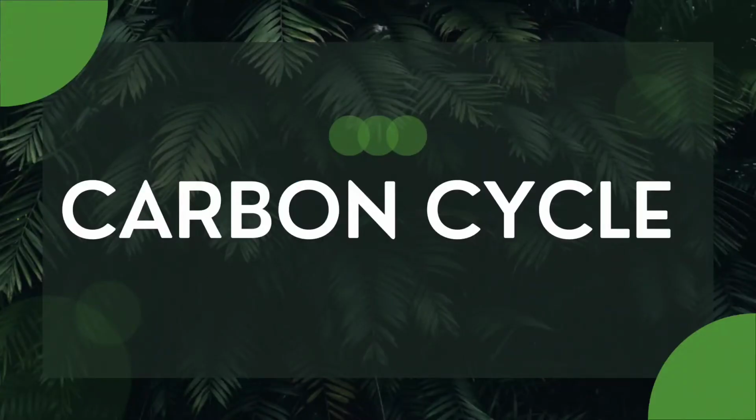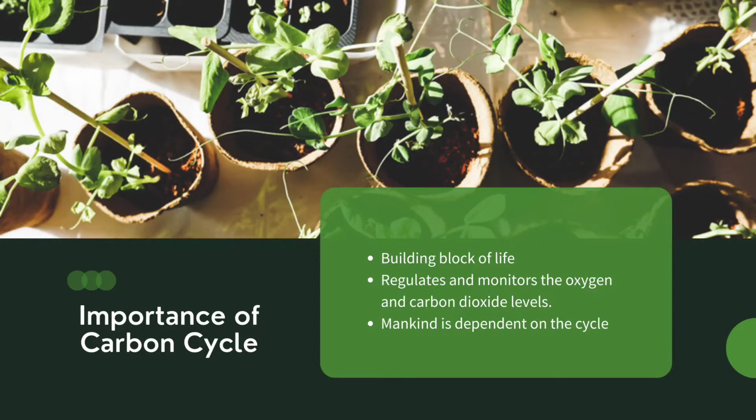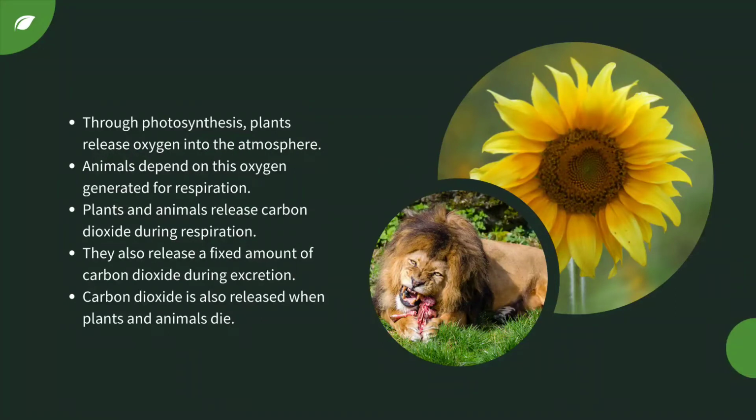The carbon cycle is the biogeochemical cycle by which carbon is exchanged among the biosphere, pedosphere, geosphere, hydrosphere and atmosphere of the earth. Now, why is the carbon cycle so important? Carbon is the building block of both plant and animal tissues, and helps in regulating and monitoring the percentage of oxygen and carbon dioxide in Earth's atmosphere. The whole of mankind is dependent on the oxygen generated through this cycle. Now let's see the process of the carbon cycle.